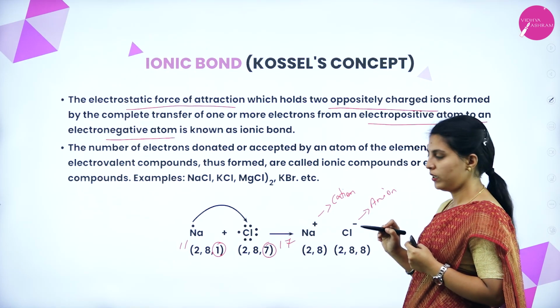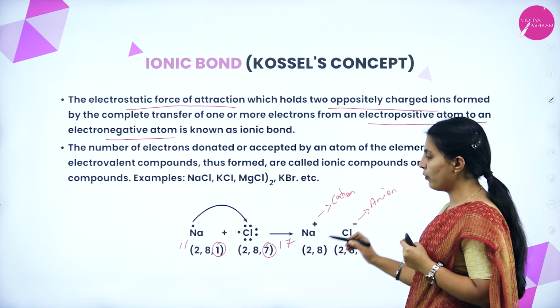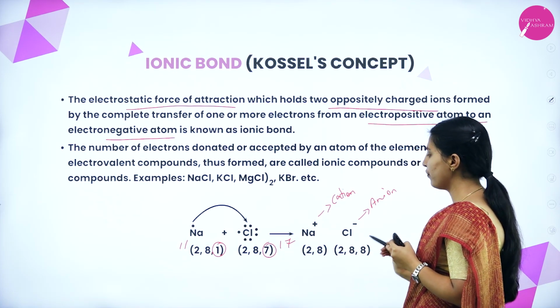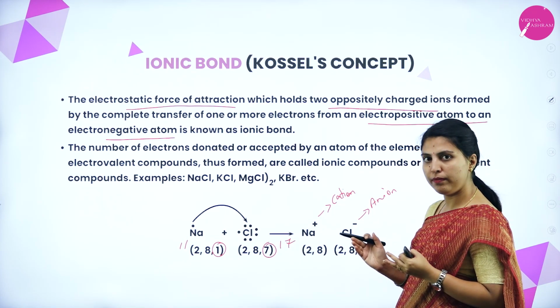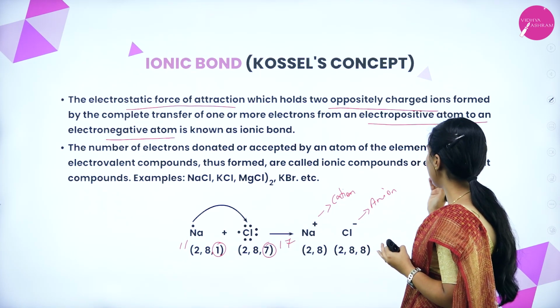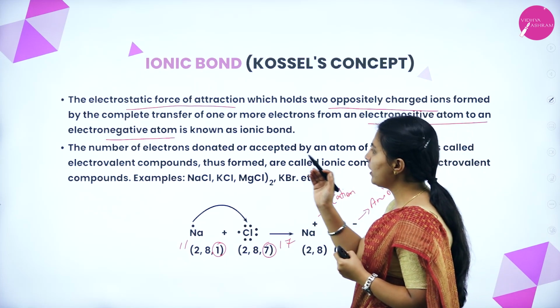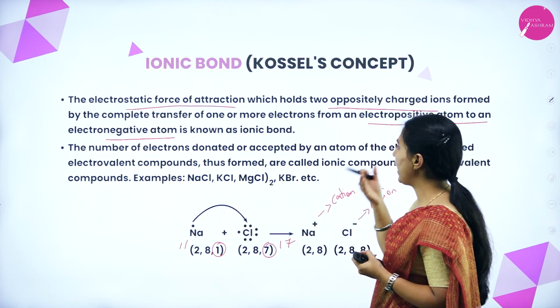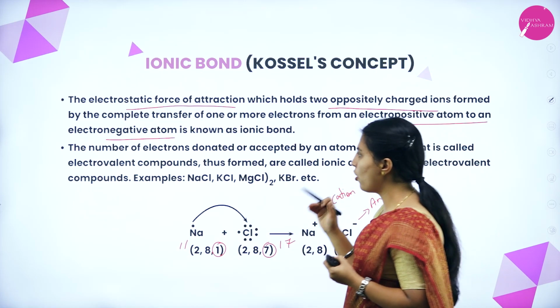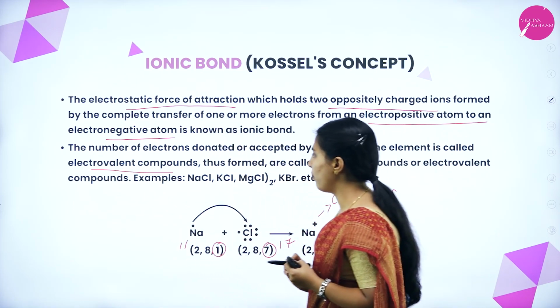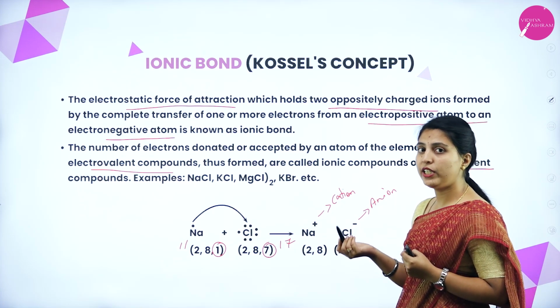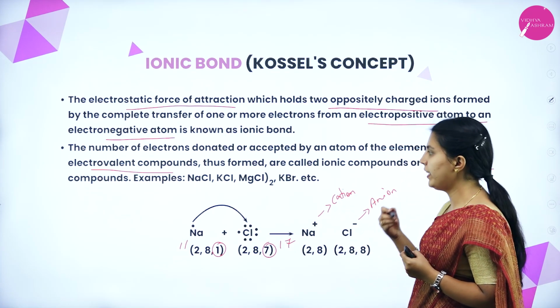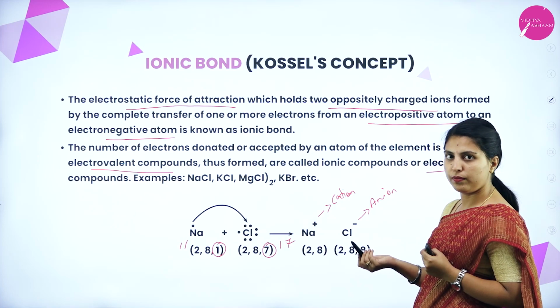Okay. That is how it is also filled with octet configuration. This is also filled with octet configuration. Between these two, one bond will form. That bond will be called an ionic bond. Due to the number of electrons donated or accepted by an atom, this compound will be called an electrovalent compound and the bond will be called an electrovalent bond. Ionic compounds are also called electrovalent compounds.